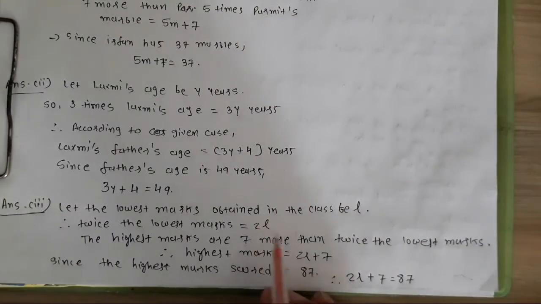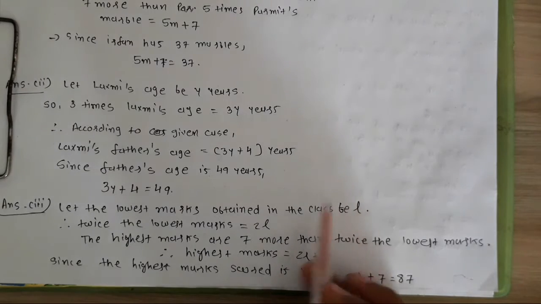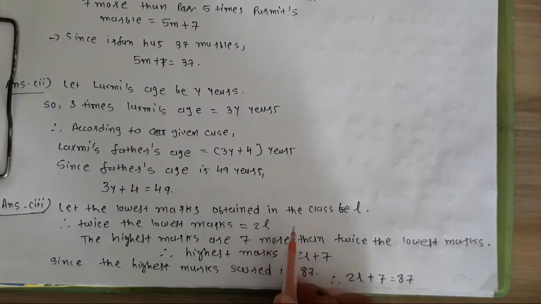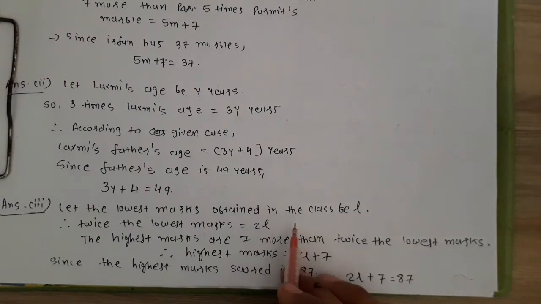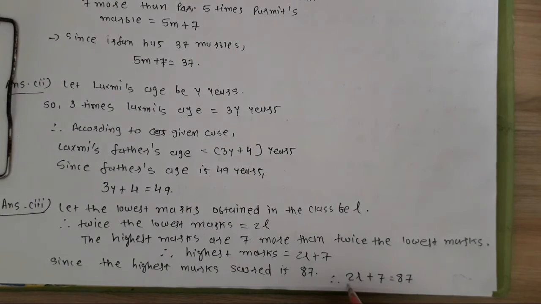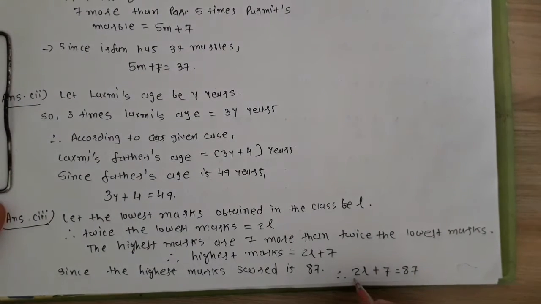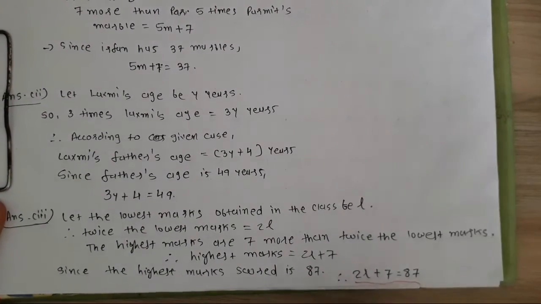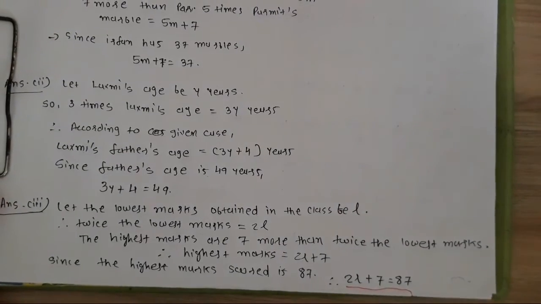Let the lowest marks obtained in the class be L. Therefore twice the lowest marks is equal to twice L. Now the highest marks are 7 more than twice the lowest marks, that means twice L plus 7, which is the highest marks. Now the highest marks are given, which is 87. So since the highest marks scored is 87, therefore the equation will be twice L plus 7 is equal to 87. So moving to the next question.